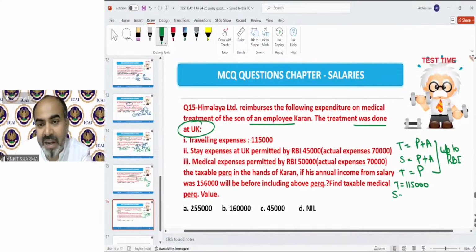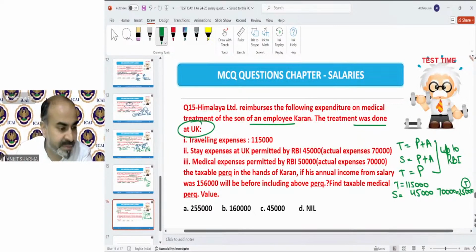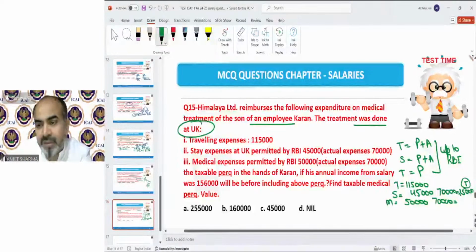The stay expenditure total was 70,000, but 45,000 has been approved by RBI. So out of that 70,000, 45,000 is exempt, which means 25,000 will be taxable value of medical perquisite. In case of medical treatment, 50,000 was approved by RBI out of 70,000. So 20,000 is taxable for this perquisite.